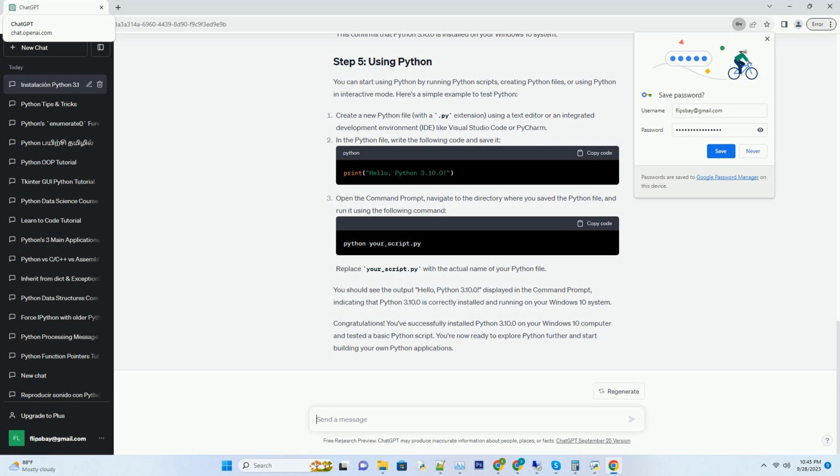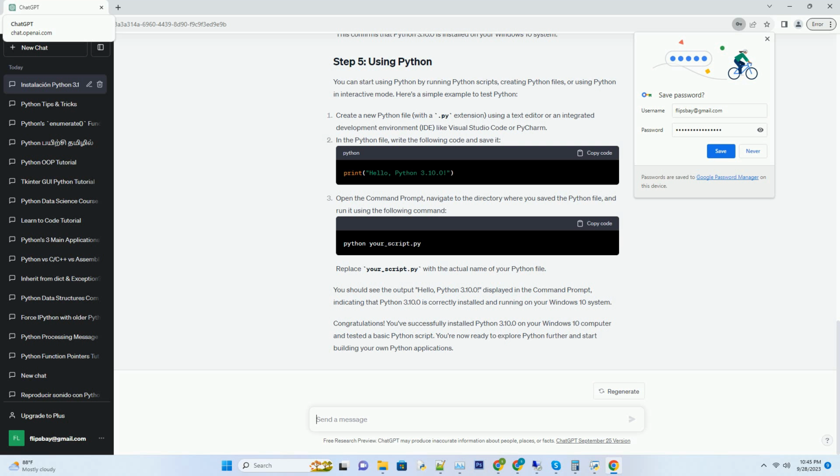To verify that Python 3.10.0 was successfully installed, open the Windows command prompt. Press Win+R on your keyboard to open the Run dialog. Type CMD and press Enter to open the command prompt. In the command prompt, type the following command and press Enter. You should see output similar to. This confirms that Python 3.10.0 is installed on your Windows 10 system. You can start using Python by running Python scripts, creating Python files, or using Python in interactive mode.